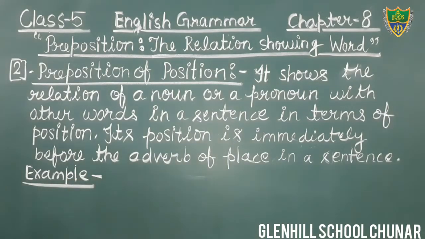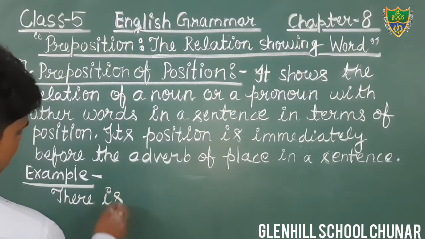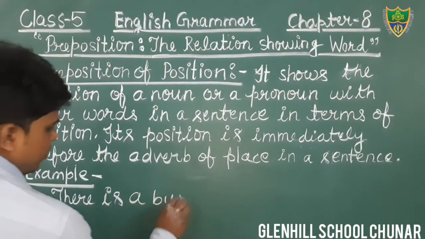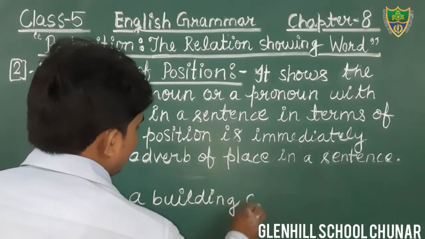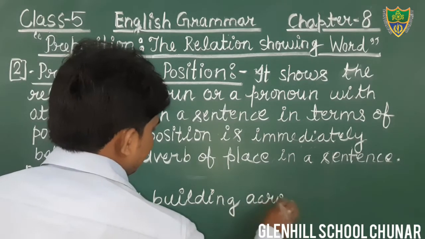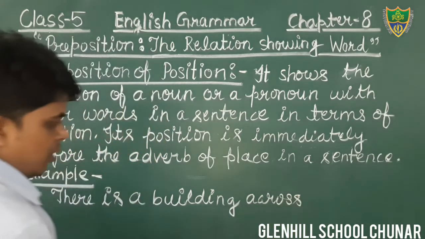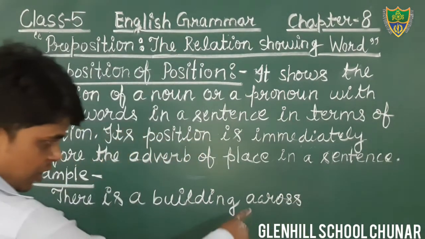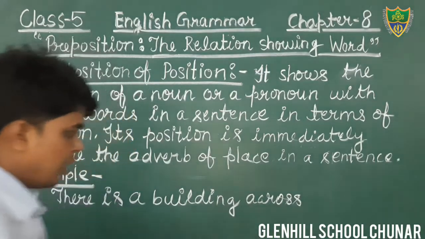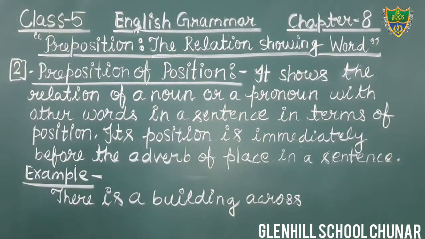Just see the example. There is a building across the garden. There is a building across, A-C-R-O-S-S, across the garden.